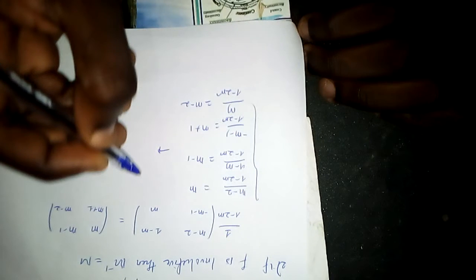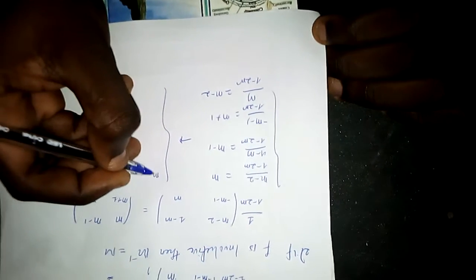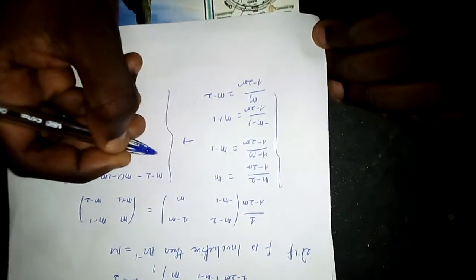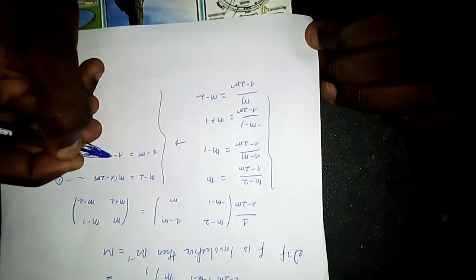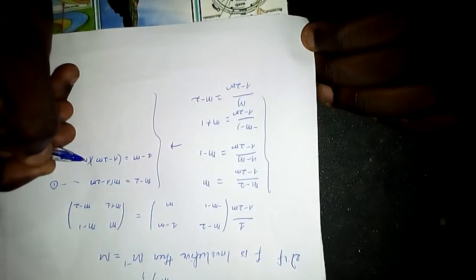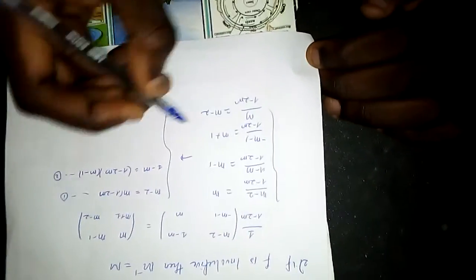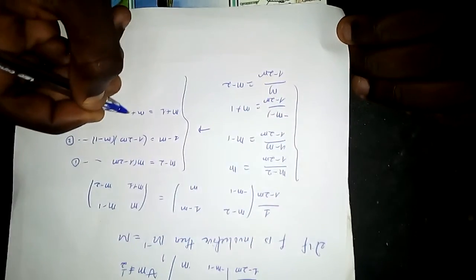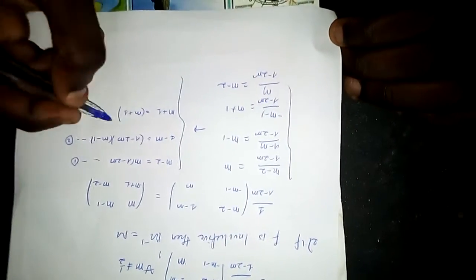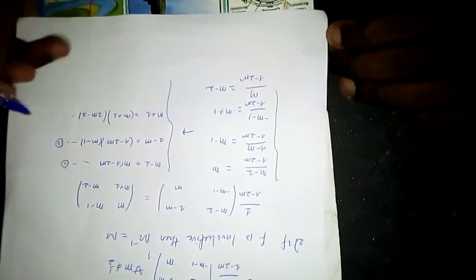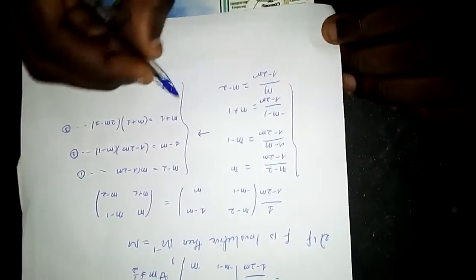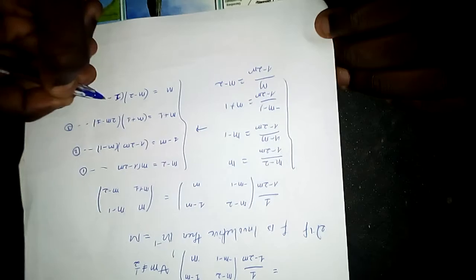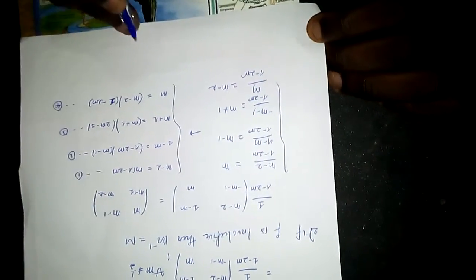From the first equation we have m minus 2 is equal to m times 1 minus 2m, equation 1. The second equation is 1 minus m equal to 1 minus 2m times m minus 1, equation 2. The third equation we can divide all through by the negative sign. The numerator we get m plus 1 equal to m plus 1 times, since we divide by a negative here, 2m minus 1. Call it equation 3. And finally here we have m is equal to m minus 2 times 1 minus 2m, equation 4.